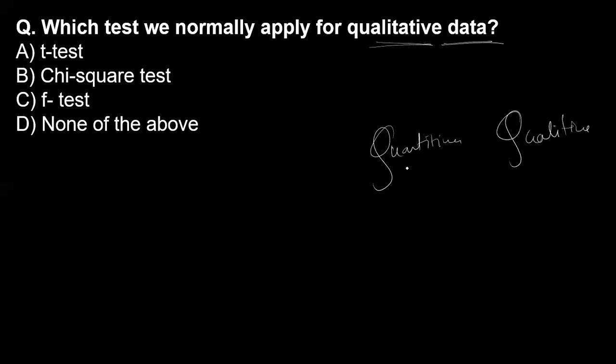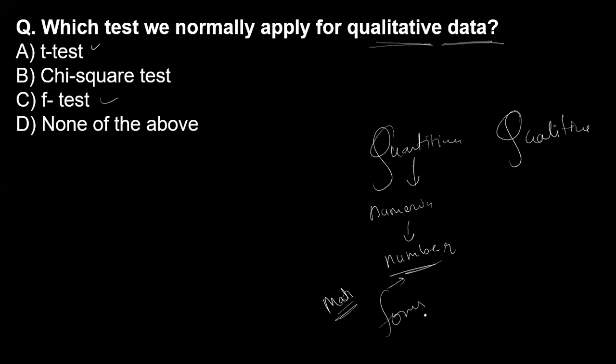In quantitative data, we use numerics, or numbers. In the t-test and the f-test, we use mathematical formulas for calculating, so you will get quantitative data.